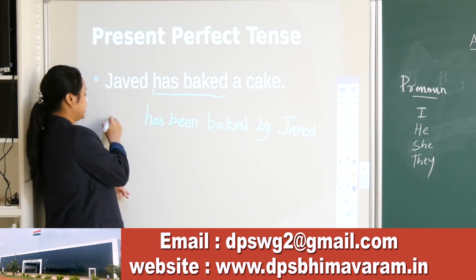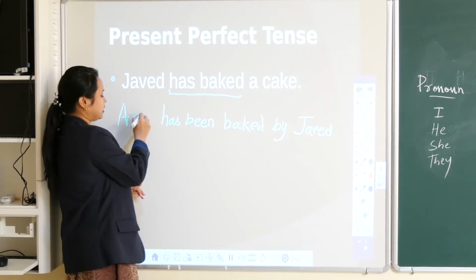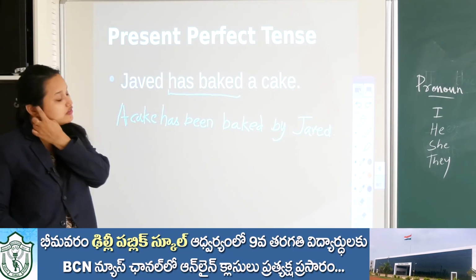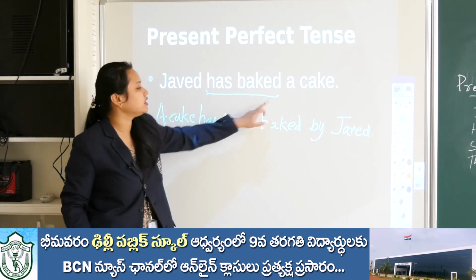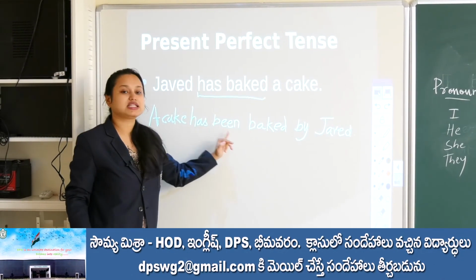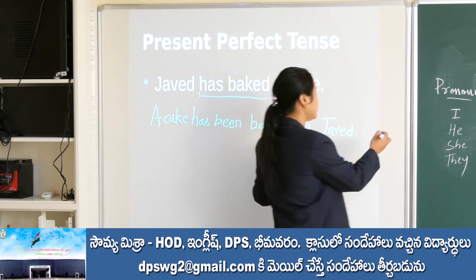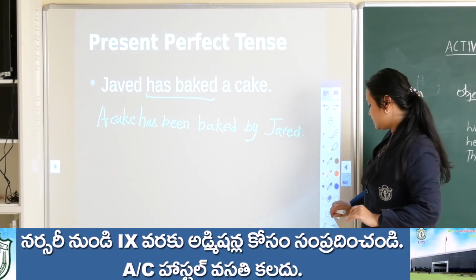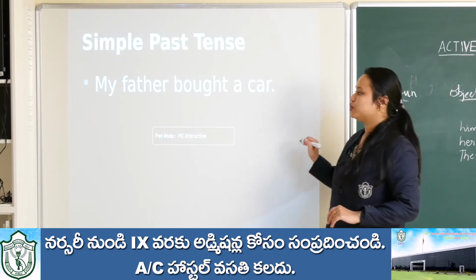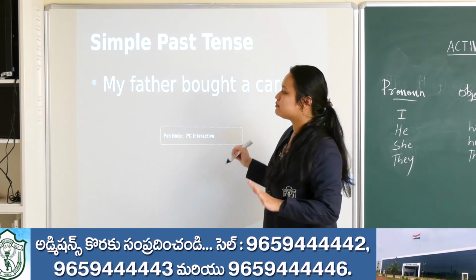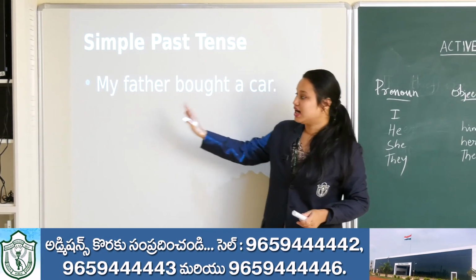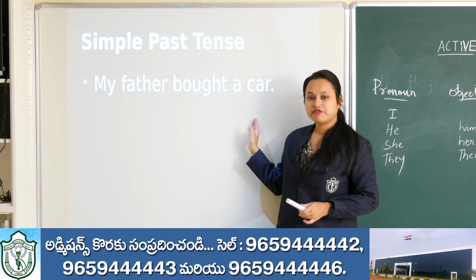So a cake has been baked by Javed. That will be the answer. Cake will come here, Javed goes there, has baked will change into has been baked. Present perfect tense. All this is very simple if you practice a lot. No one can help you with this but practice, practice and practice. My father bought a car. A car was bought by my father.